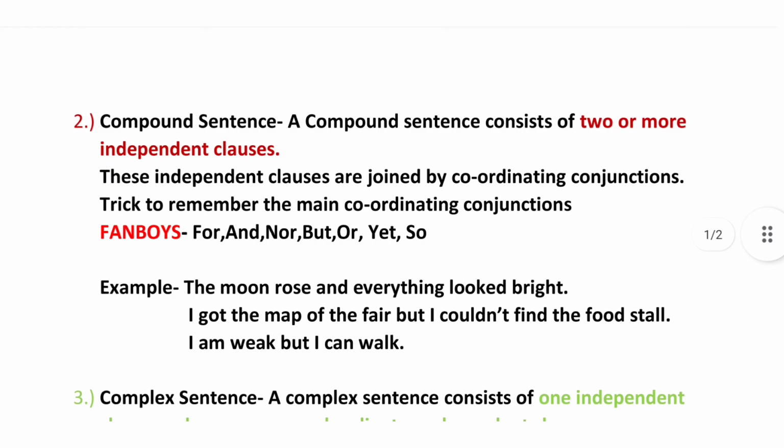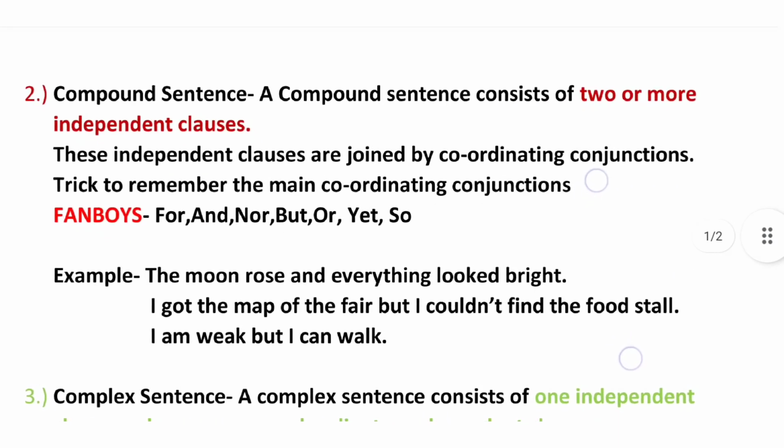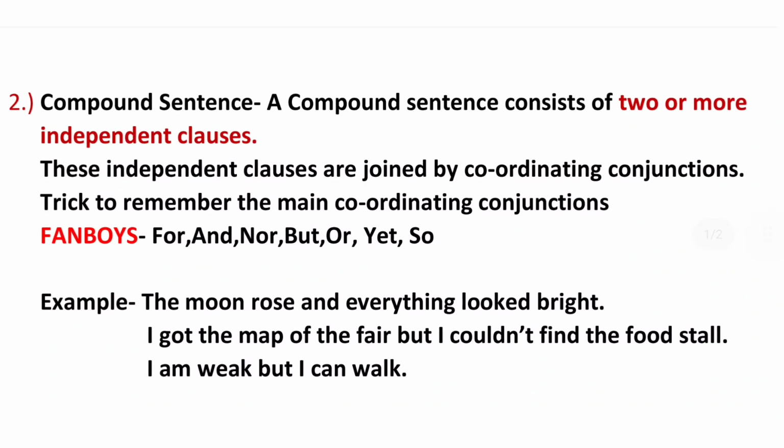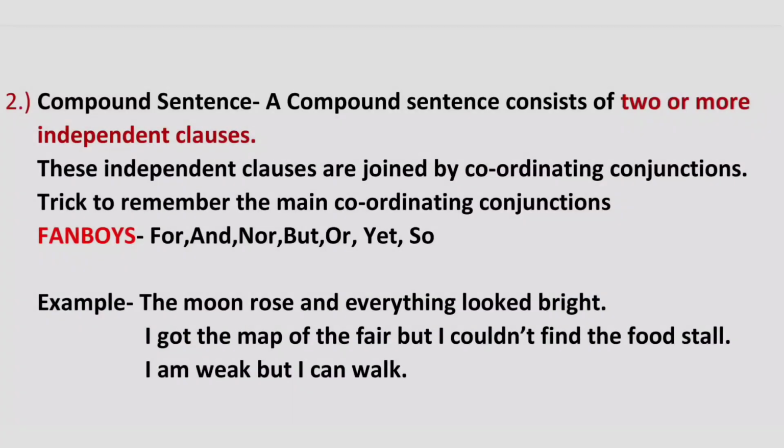Now let us move on to a compound sentence. What is a compound sentence? A compound sentence consists of two or more independent clauses, not dependent clauses. These independent clauses are joined by coordinating conjunctions. Now, the main types of coordinating conjunctions are for, and, nor, but, or, yet, so.